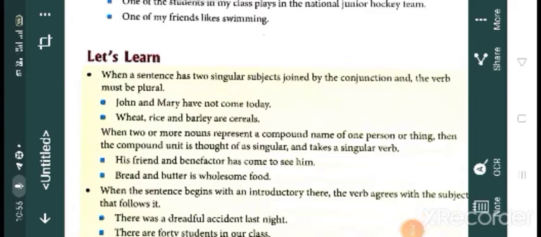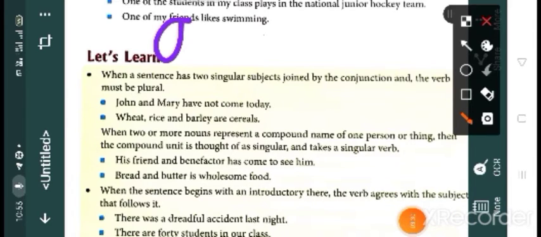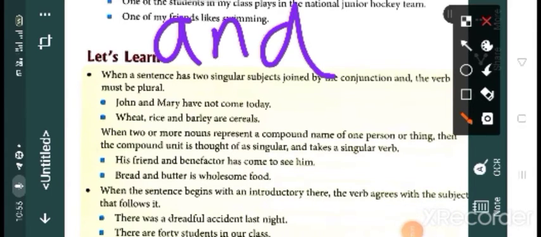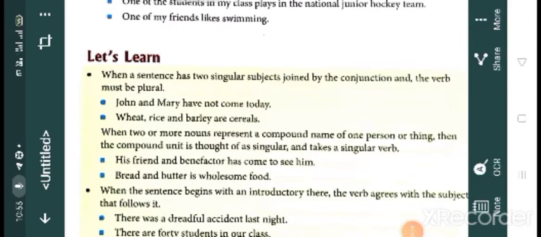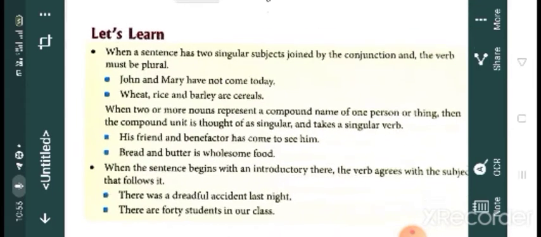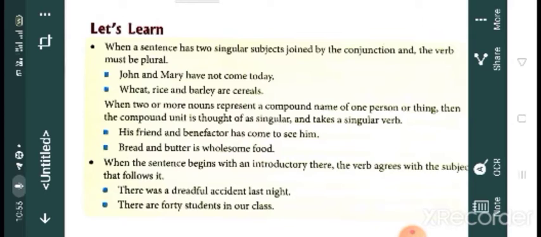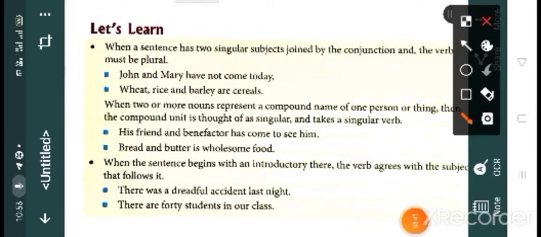When a subject has two singular subjects and it is joined by the conjunction and, then the verb must be plural. So children, if a sentence has two singular subjects and those two subjects are joined by the conjunction and, then the verb must be plural. For example, John and Mary.